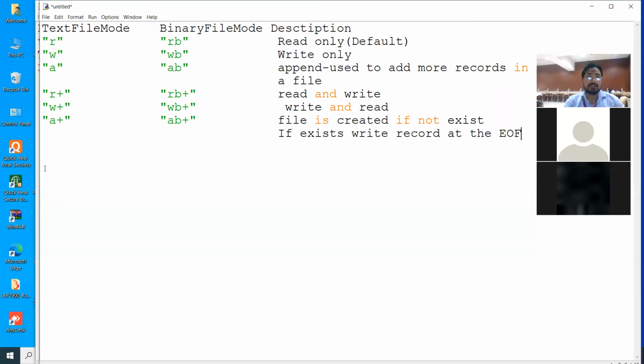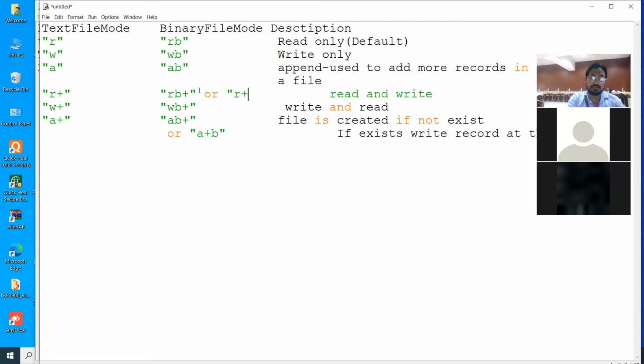This can also be written as A plus B. This can also be written as R plus B. That is correct, no problem.